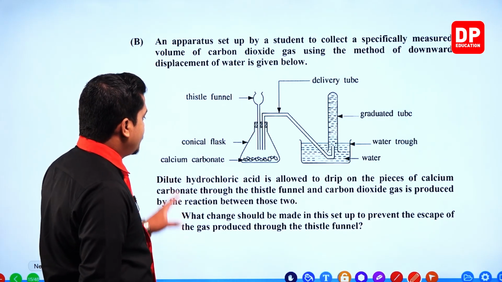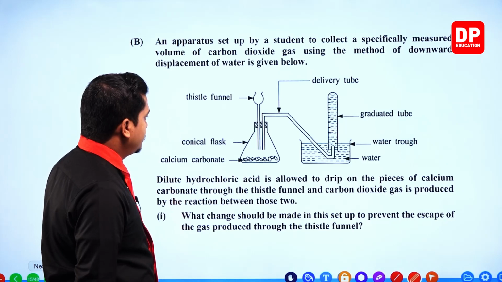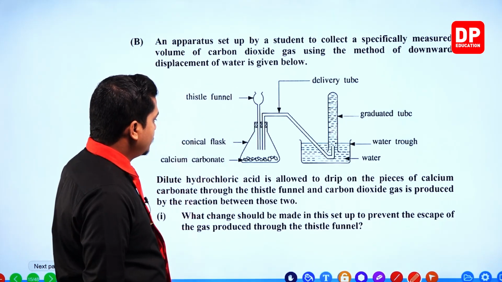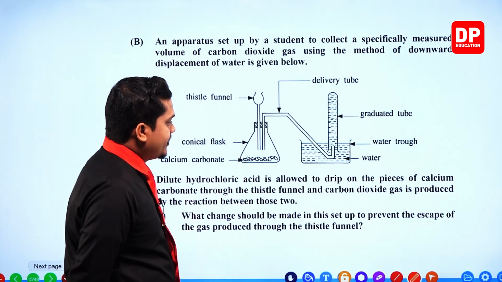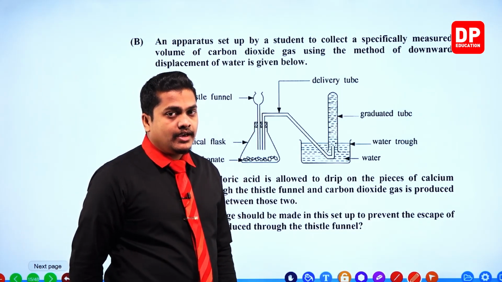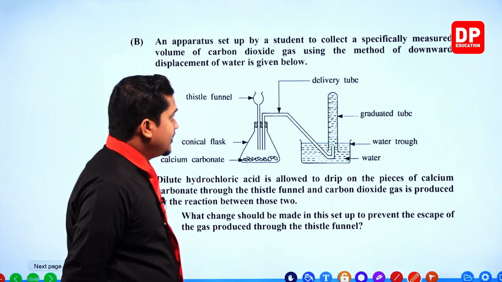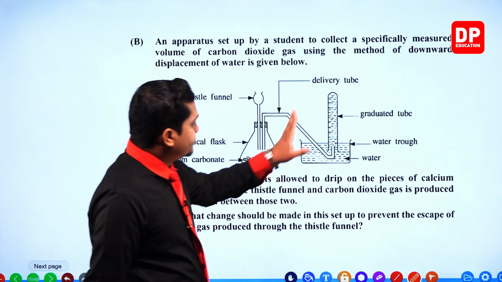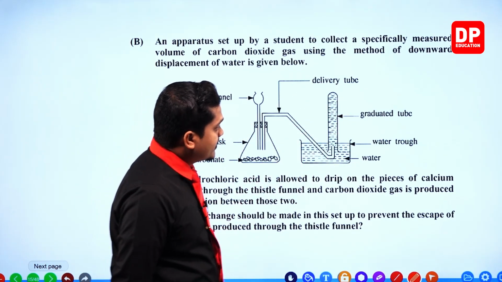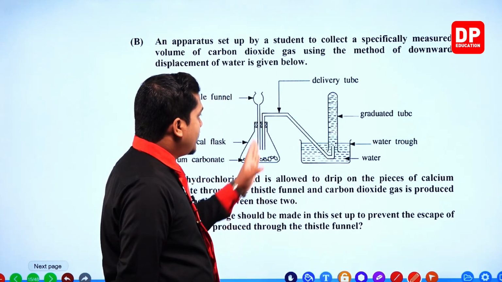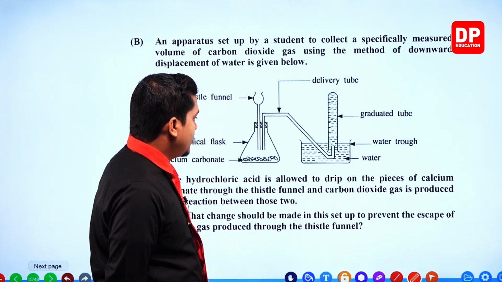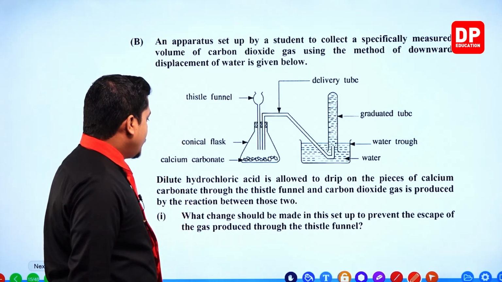He's using calcium carbonate, and there's a thistle funnel, and the liquid added to this should be an acid, hydrochloric acid. So there's a graduated tube, then there's a water trough, and there's a delivery tube. Right, so let's see the questions.